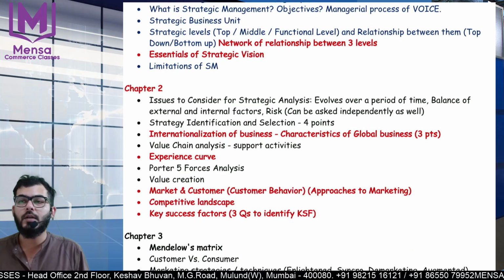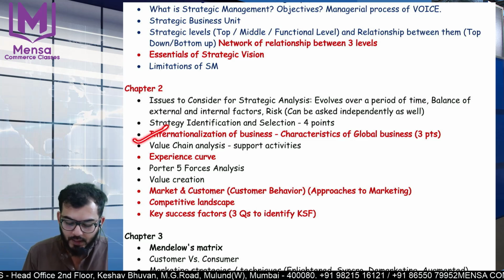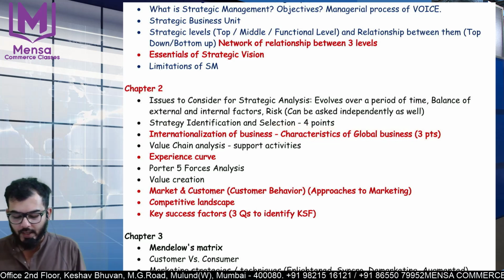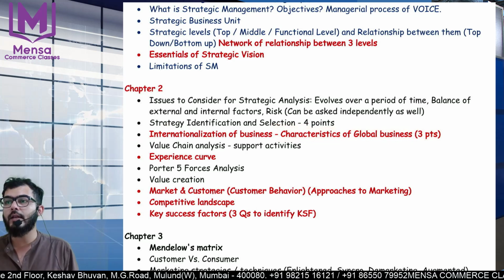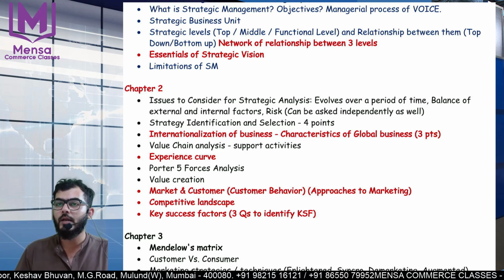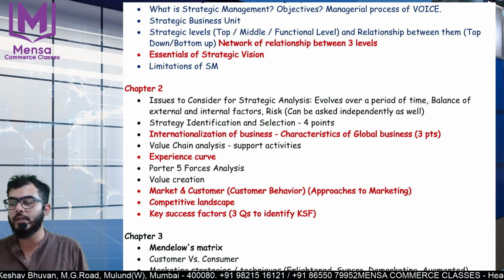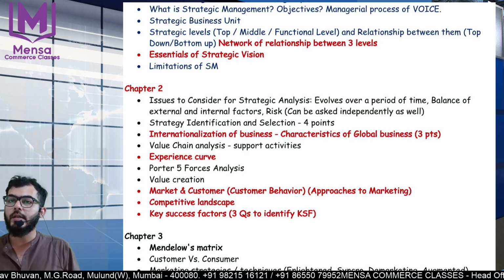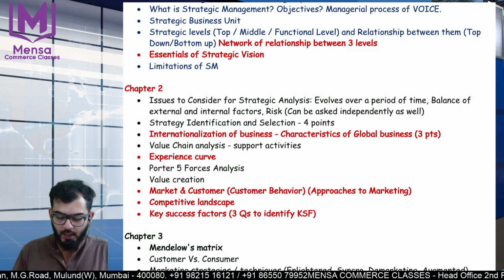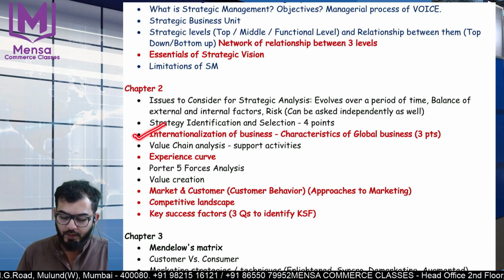When we come to chapter number 2, the internationalization of business is a new topic and not been tested, so we can expect a question from there. There are 3 characteristics. It's very straightforward. It is a conglomerate of multiple units located at multiple locations. All right, they have common resources, or there is transfer of IPR, and they respond to a common strategy. So this is an important aspect over here.